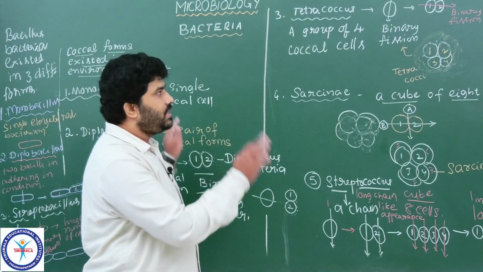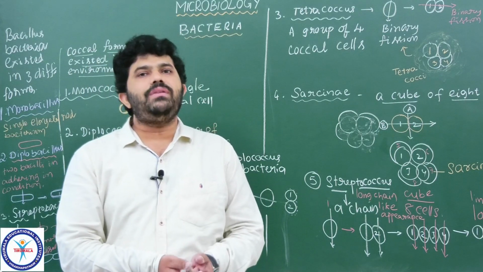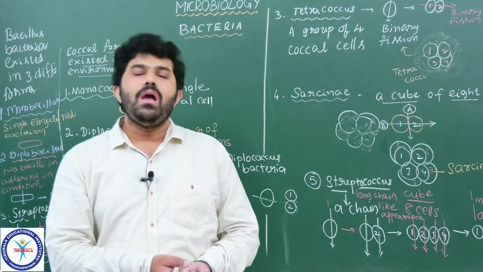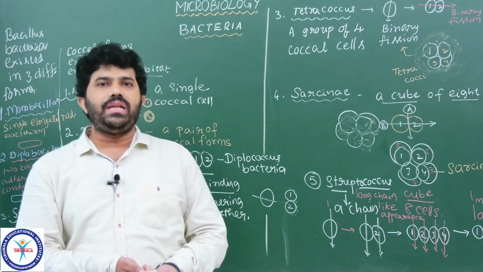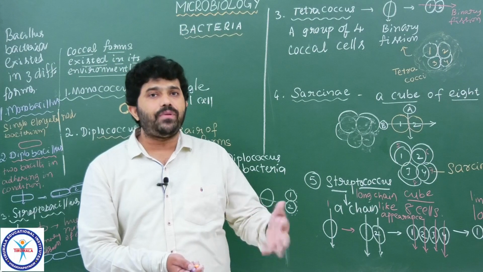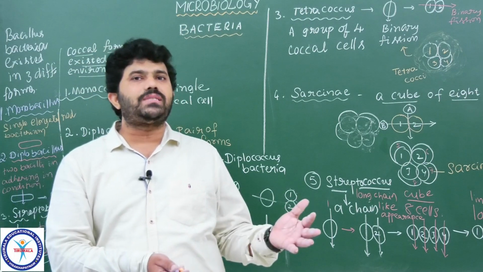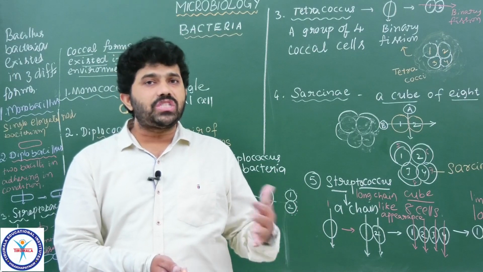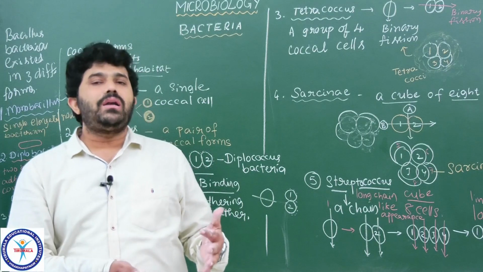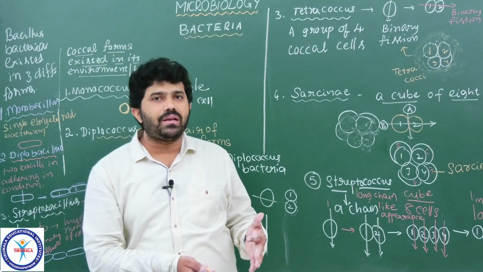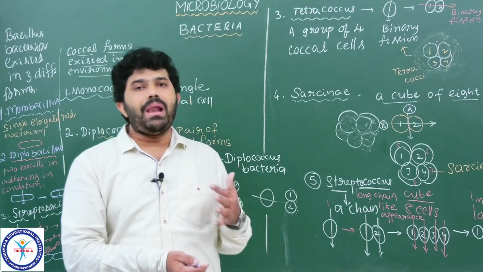So like that, all these are the different forms of bacteria we have discussed here. In the next lecture we are going to discuss cell structure. Already we have discussed cell structure in first year botany, but now we will discuss the structures in which bacterial cells show differences from one another, like flagellum and plasmids.